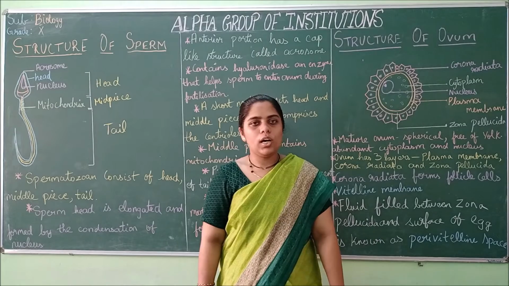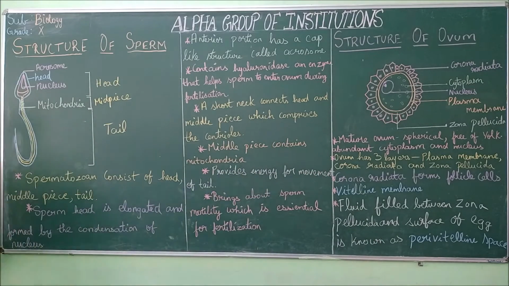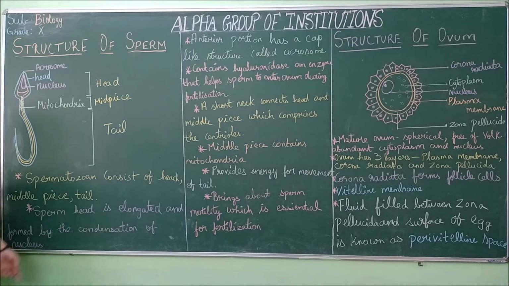Now I will give you a recap from the first. First, we saw the structure of sperm. On the anterior tip, we have the acrosome. Then the head is present, and inside the head the nucleus is present. In the middle piece region, the mitochondria is present. So it has three regions: the head, the midpiece, and the tail. Spermatozoon consists of head, middle piece and tail.